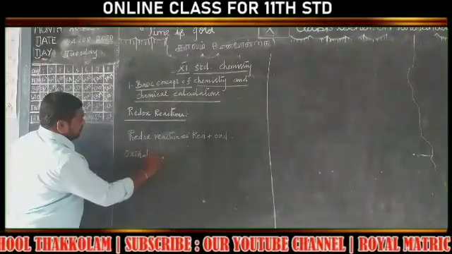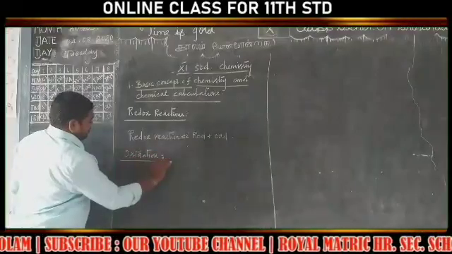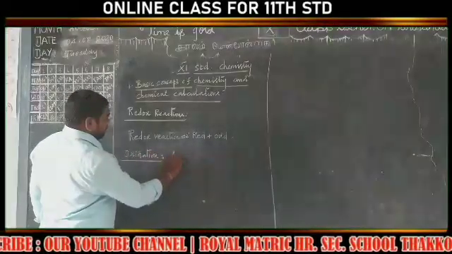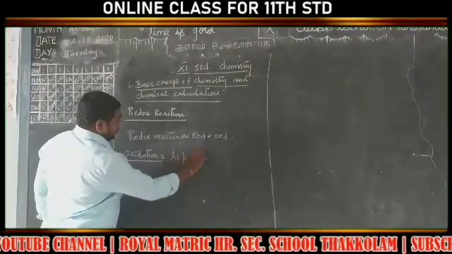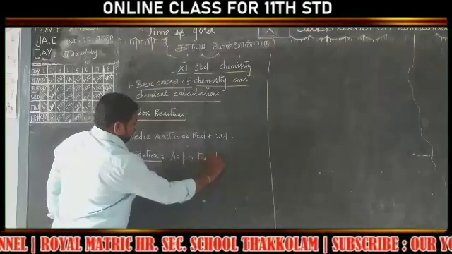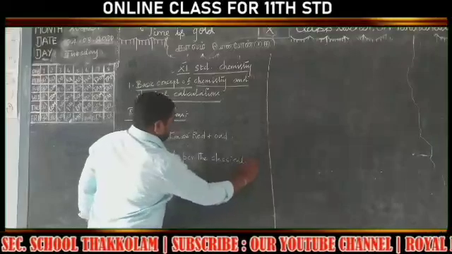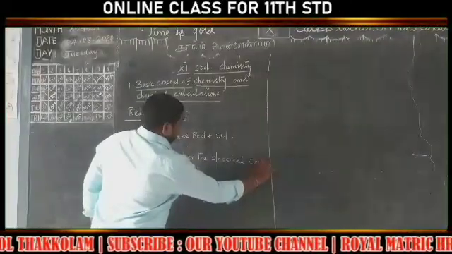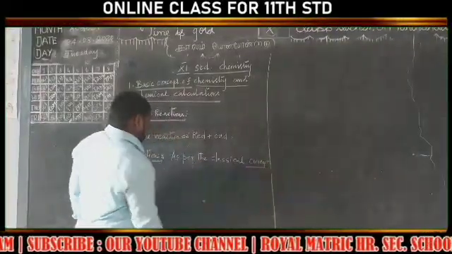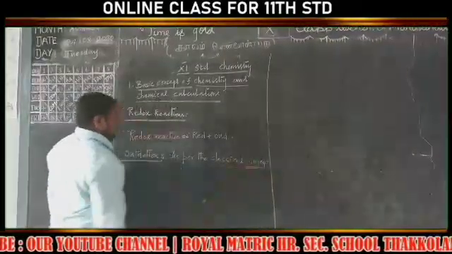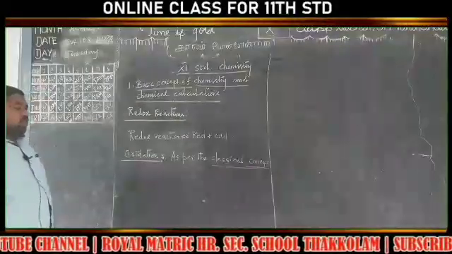Oxidation as per the classical concept. What does the classical concept say?